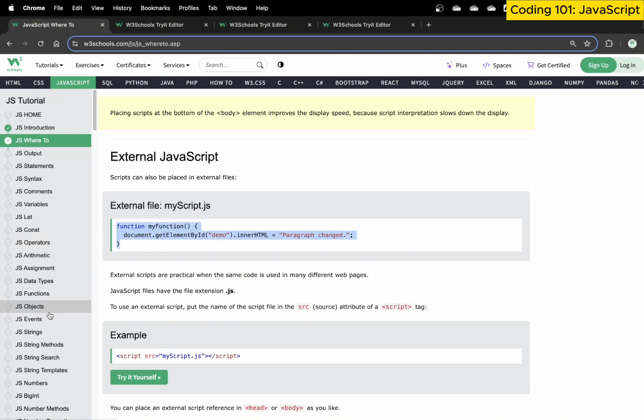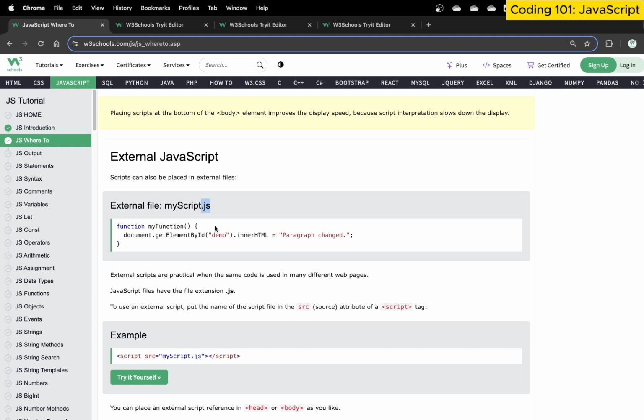We'll talk more about functions and how these things work later on. So we just write a function and we put it inside the JavaScript external file, and we save this file as .js. Give it any name and save it as .js. HTML files are saved as .html. CSS files are saved as .css. We have talked about this in previous tutorials. The links in the description, you can follow and read more about them in those tutorials.